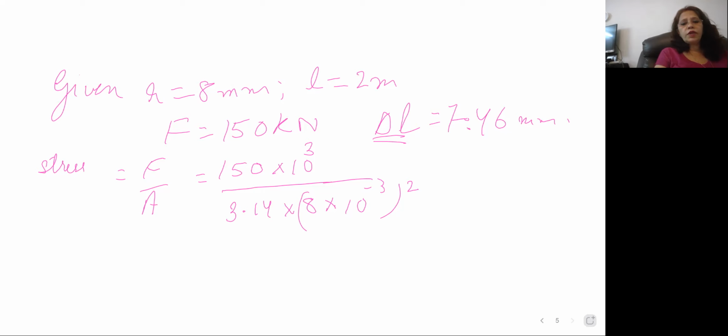And how to calculate the strain over here? Strain will be delta L upon L. So delta L is given your 7.46 millimeter. So 10 to the power of minus 3 here upon 2. Now percentage strain. Percentage strain will be only if you multiply it with 100.